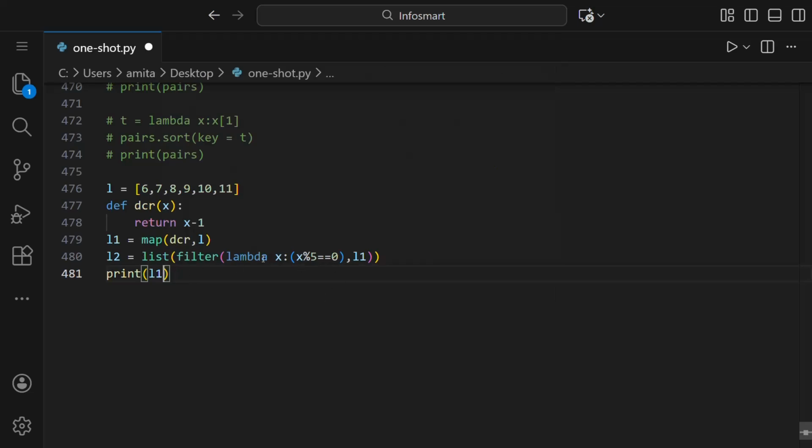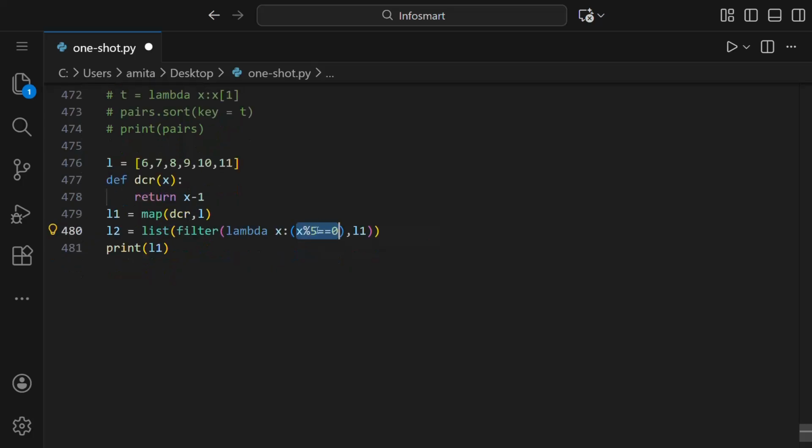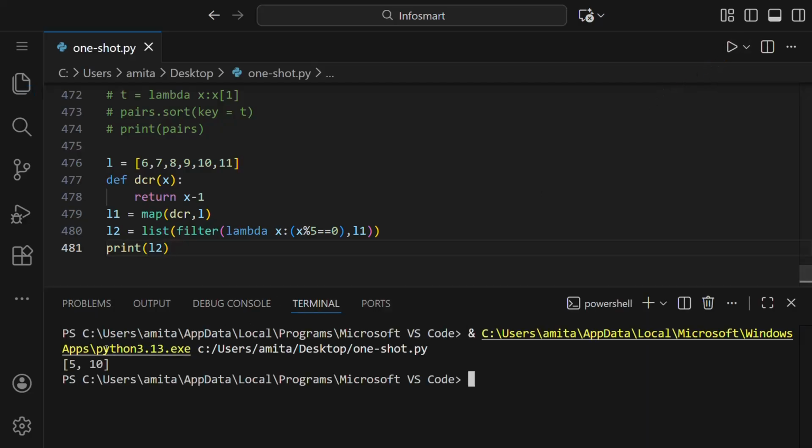So what we did is first we checked x's remainder when divided by 5. If it's 0, that is if it's divisible by 5, all the elements of L1 one by one will be checked. If it's divisible, then it will be filtered out and then converted into a list. And then that list will be L2. Oh, here it should be 2. So we have to print L2. So you can see 5, 10 is printed.